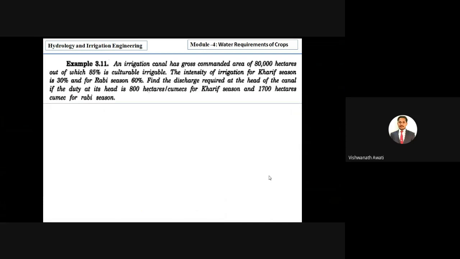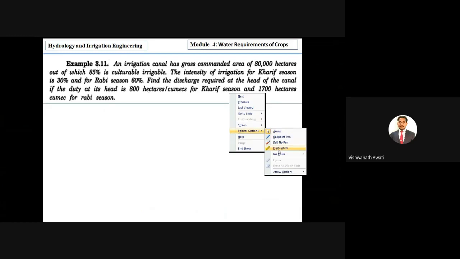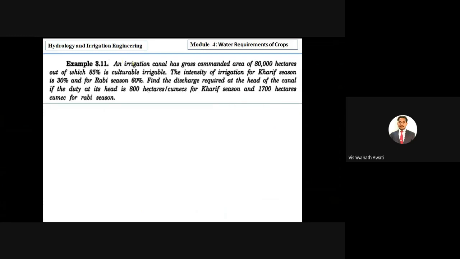So we'll begin with the first problem. In the first problem, an irrigation canal has a gross command area. Here they have given a gross command area, GCA, of 80,000 hectares, out of which 85% is culturable irrigable. Culturable means out of 80,000 hectares, only 85 percent is used for agriculture purposes, right?